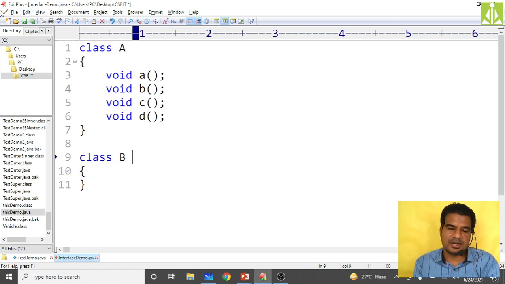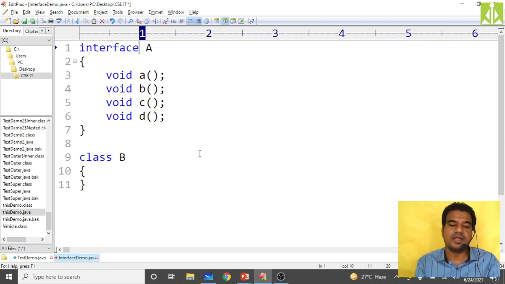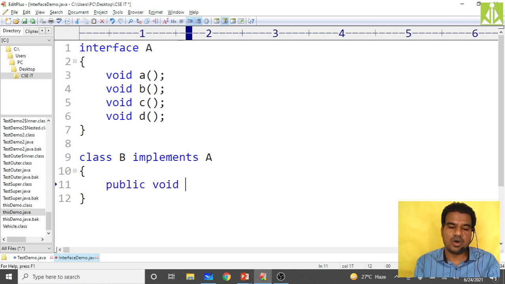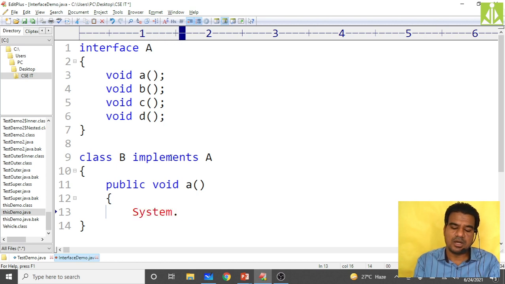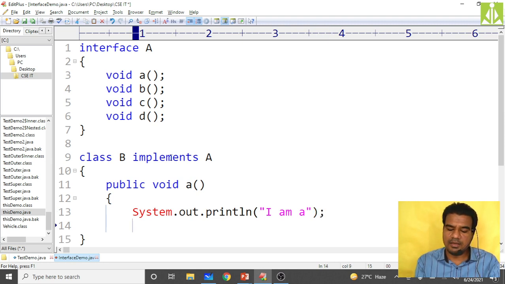Now I'm coming down to create my class B. This is not a class, I cannot keep abstracts inside a class. It is interface A. So B implements A. I'm giving the definition of only A method. Public void a of, come down, and here you print System.out.println of "I am a". Inside a, I am keeping "I am a" as the method.